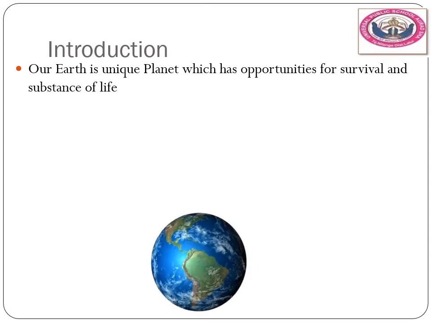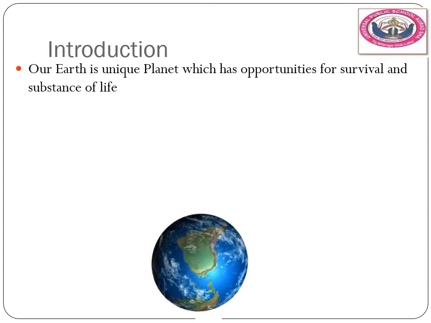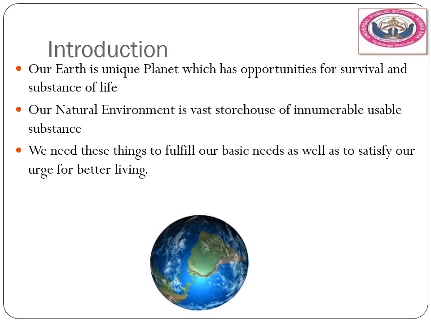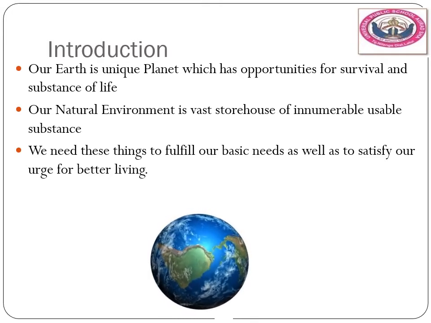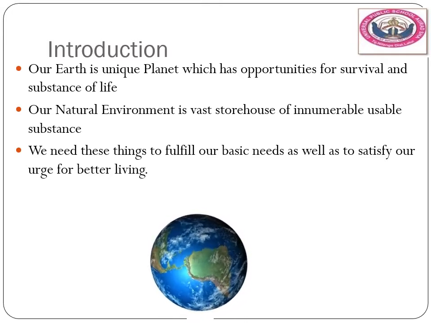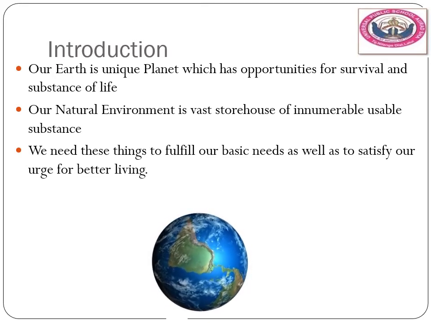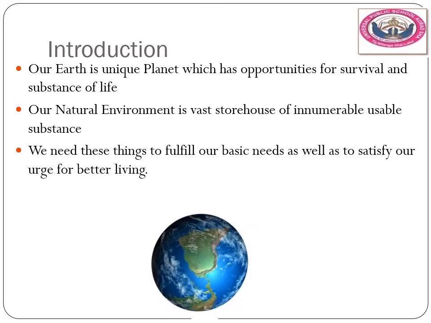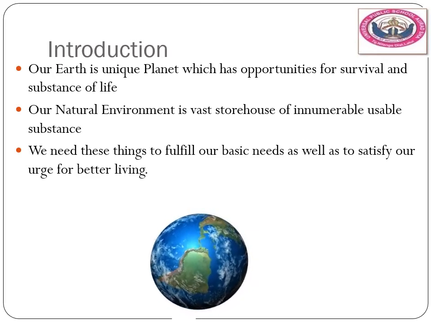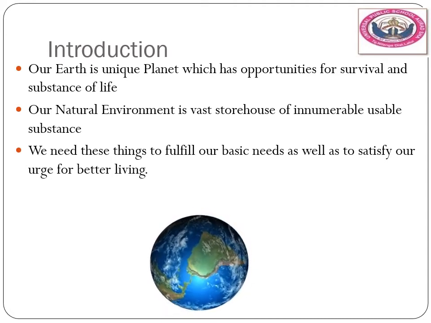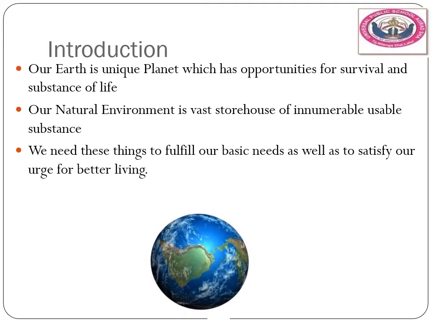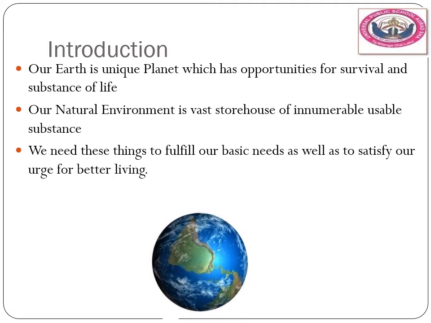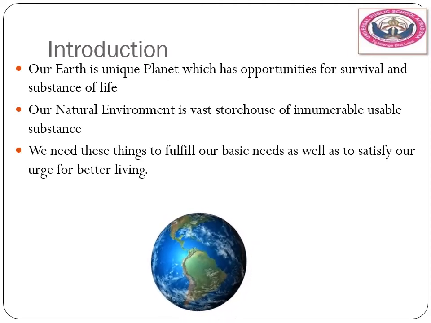सोलर सिस्टम में इतने सारे प्लैनेट्स हैं, उतने प्लैनेट्स को छोड़ के अर्थ पे ही क्या स्पेशलिटी है जिससे लाइफ है यहाँ पे? Okay, what are the opportunities which make the survival of life available on the earth, which make it easy? We know that for living organisms the basic need is air and water. So these are the opportunities which make the survival of life easy, है ना? अर्थ यूनिक क्यों है? क्योंकि इसके ऊपर हवा, पानी और उसका एडिक्वेट एनवायरनमेंट है, है ना? So that's why it is unique.